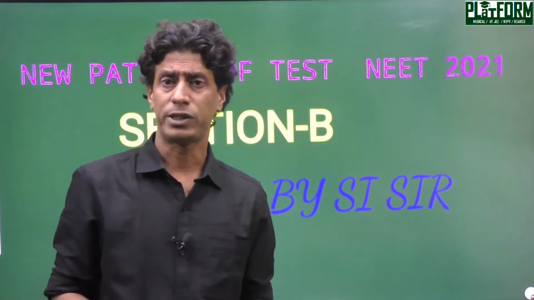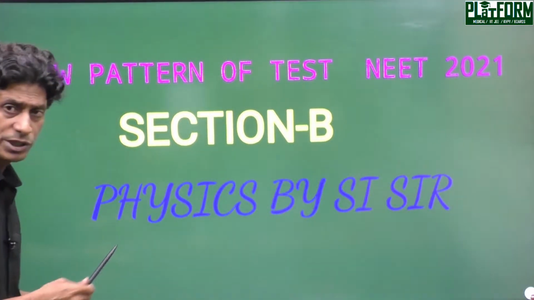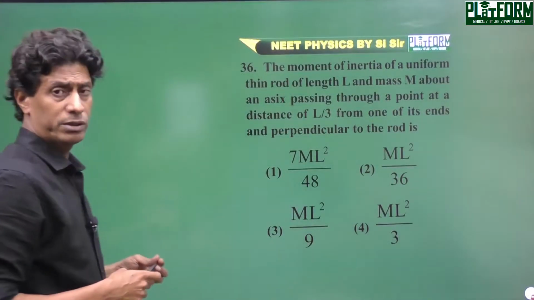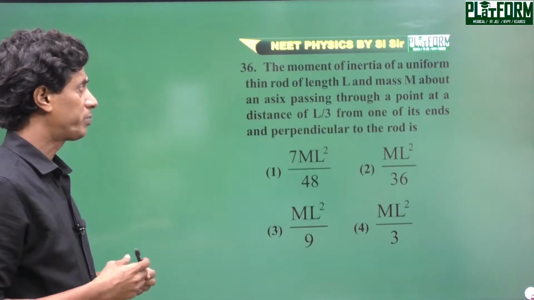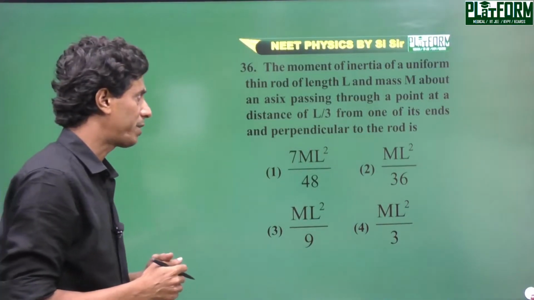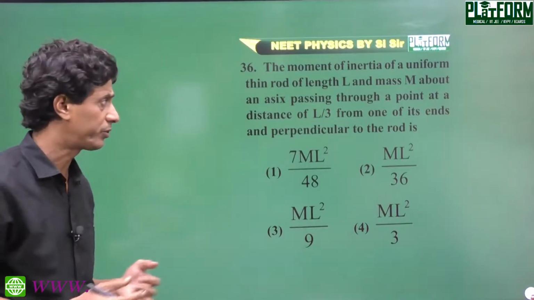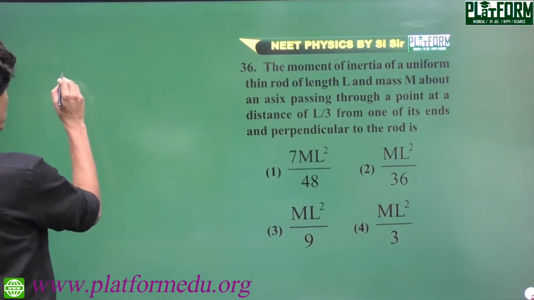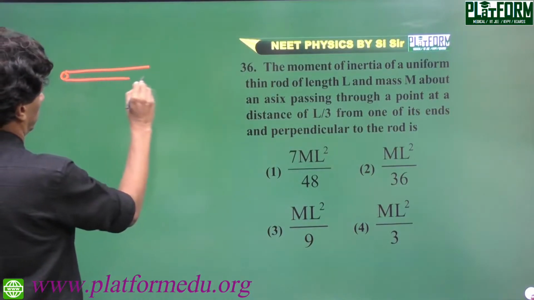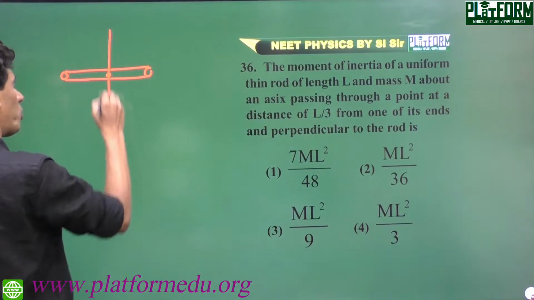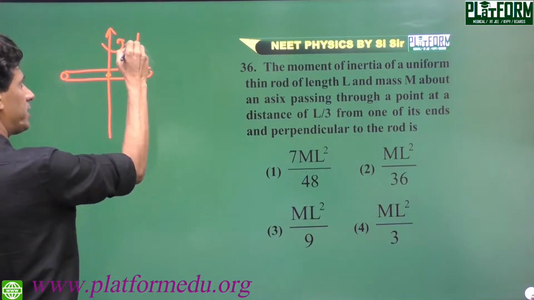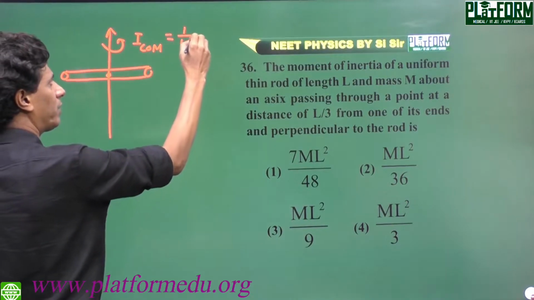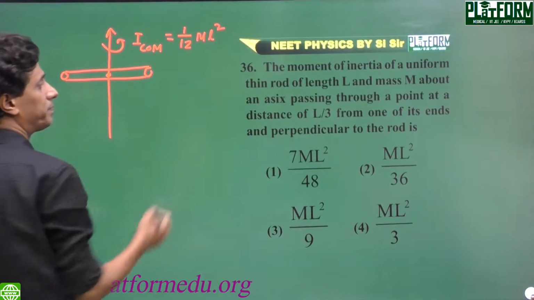Now let us see the first question of this video session in the discussion of section B. Here is question number 36. The moment of inertia of a uniform thin rod of length L and mass m about the axis passing through a point at a distance L by 3 from one of its ends and perpendicular to the rod. So it is the rod, moment of inertia I_COM is 1 by 12 ml square.